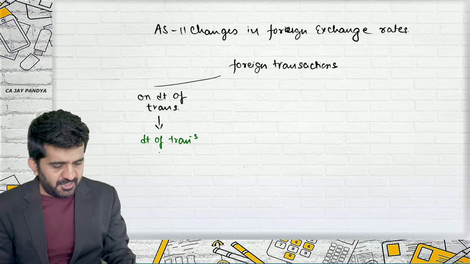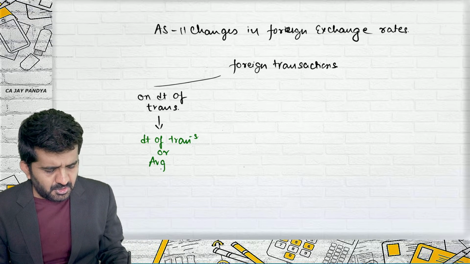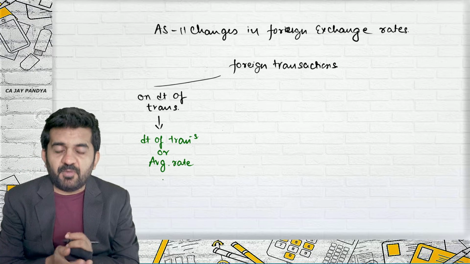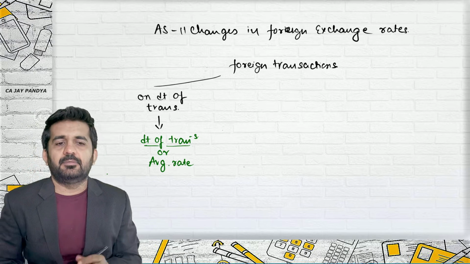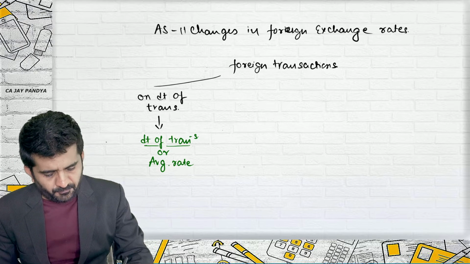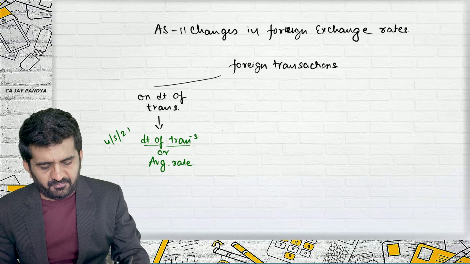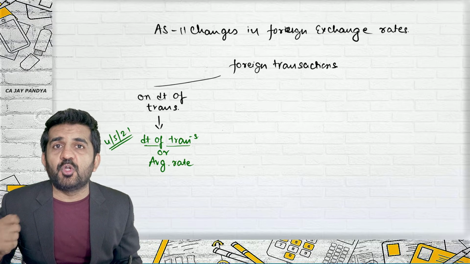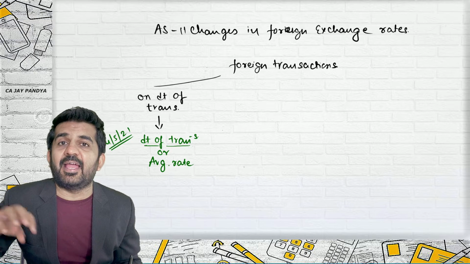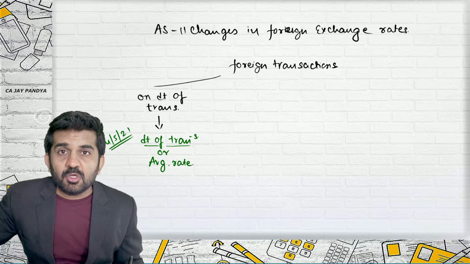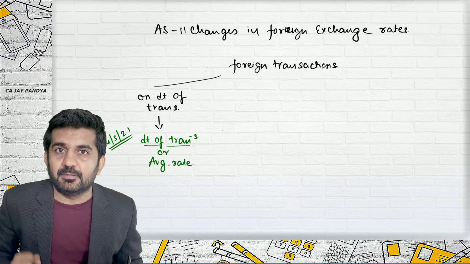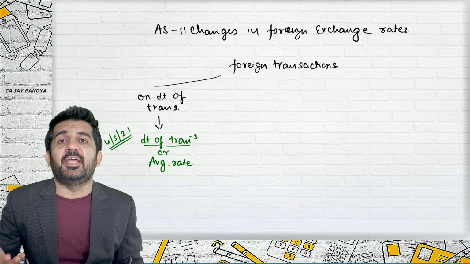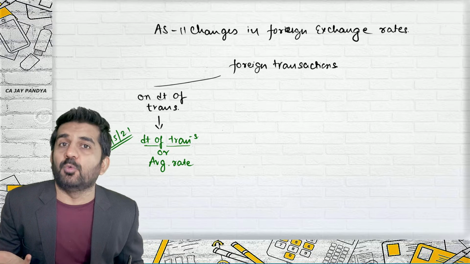Yesterday also, average rate was pending. We are just now doing what is average rate. Try to concentrate. When you say date of transaction, say today's date is 4th May 21. You will be taking the rate of dollar as on 11 o'clock or at the end of the day. All right. Because the rate fluctuates every second. So you might take average rate, opening plus closing divided by 2.